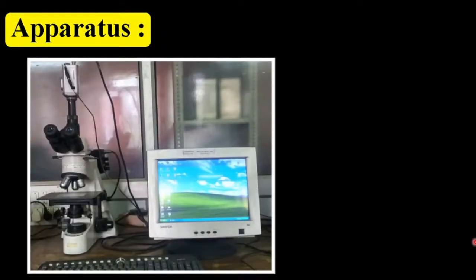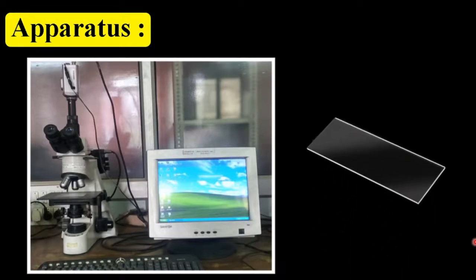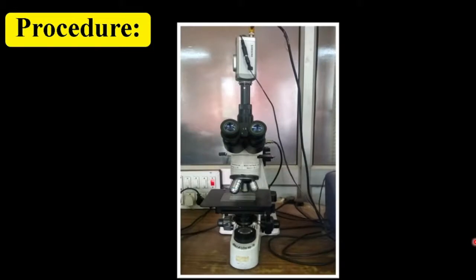Now the apparatus required for this experiment are a microscope, a Measure Pro software which is installed in the PC, and slides for gathering samples. Now we will see the procedure. First, you have to gather aerosol particles on the slide from 3 different locations. Then place the slide on the microscope platform.